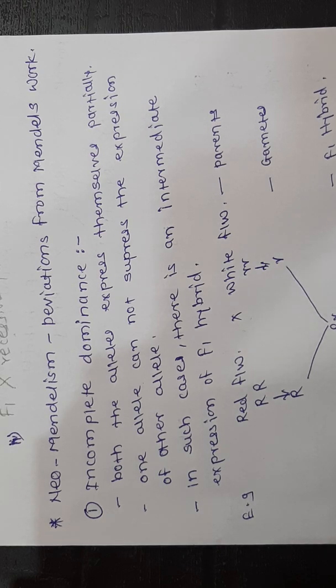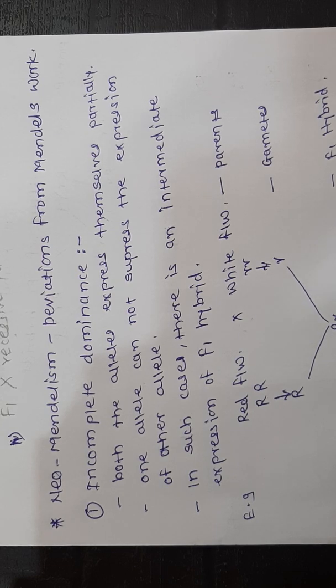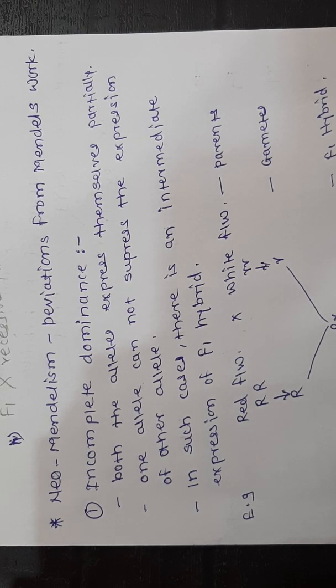As you are familiar with Mendel's work, he gave the 3 laws of inheritance, and 2 ratios, the monohybrid ratio and the dihybrid ratio. Then certain scientists, or a team of scientists, worked on Mendel's findings and carried out certain deviations from his work, and that is called Neo-Mendelism, or deviation on Mendel's work.